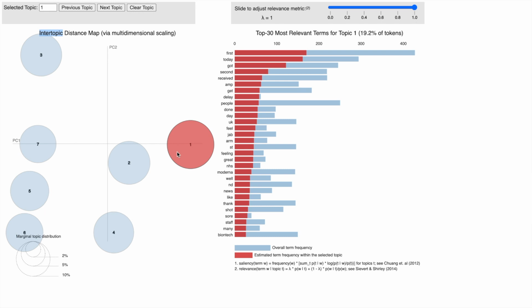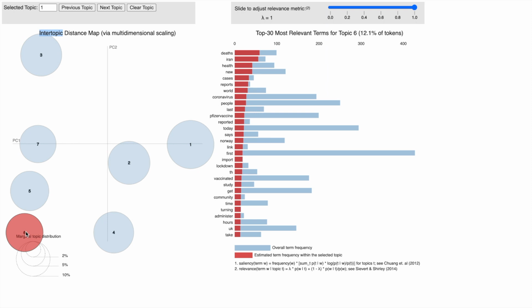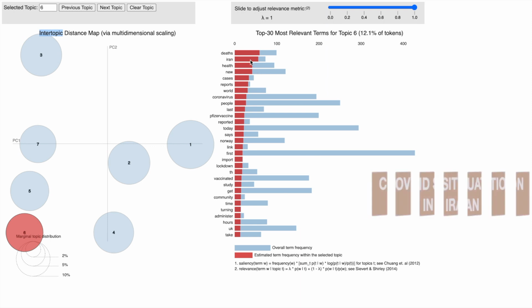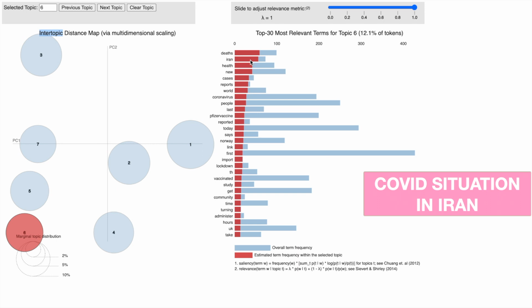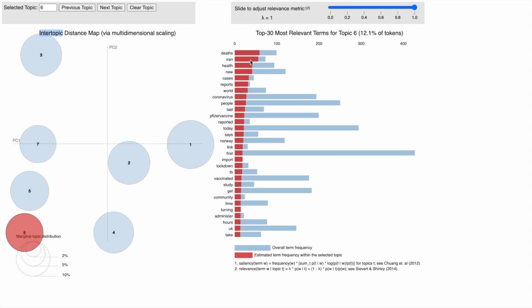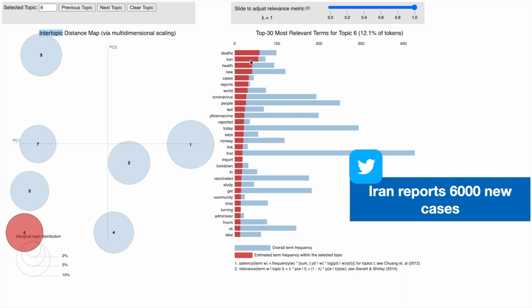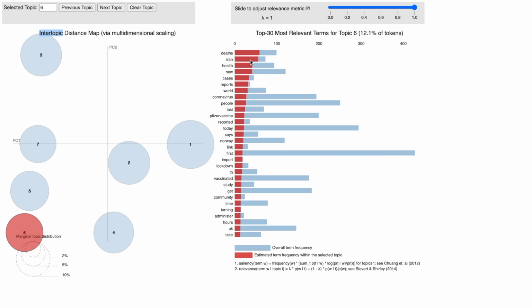Now let's move to the topic 6, which is at the completely opposite end. And here we see words like death, Iran. So this topic is related to the COVID situation in Iran. So let us look at some of the tweets in this topic, such as coronavirus Iran reports almost about 6,000 new cases. Iran records almost about 6,000 daily confirmed cases. So it's all about the COVID situation in Iran.